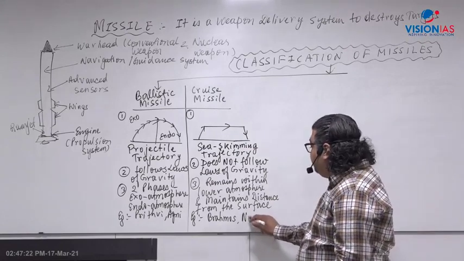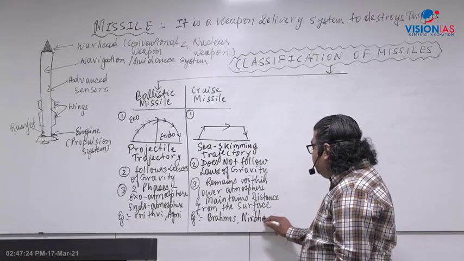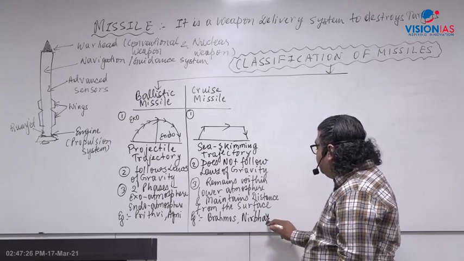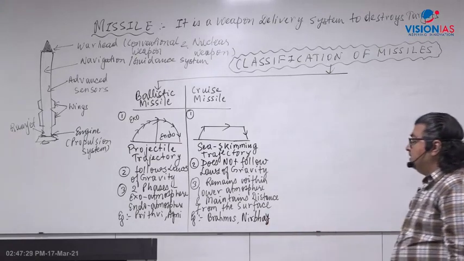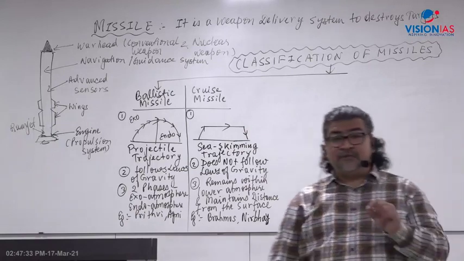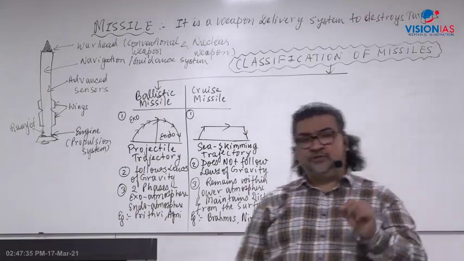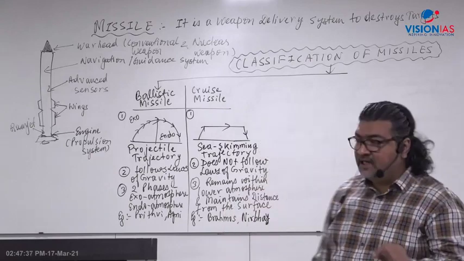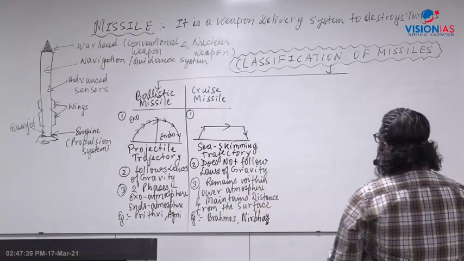Now we have developed Nirbhay. India has independently developed, you have seen in the video, the missile Nirbhay. Nirbhay is subsonic, that means the speed is less than the speed of sound, less than 1 Mach. So the Nirbhay missile has been developed.